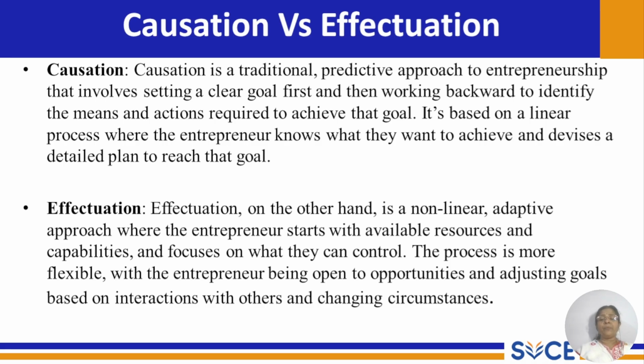Whereas in effectuation, it is a non-linear adaptive approach where the entrepreneur starts with available resources and capabilities and focuses on what they can control. The process is more flexible, with the entrepreneur being open to opportunities and adjusting goals based on interactions with others and changing circumstances. So here the entrepreneur will start with the resources he or she has in hand, and starts the business based on the strength or capabilities he has.